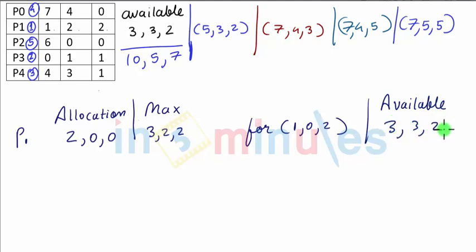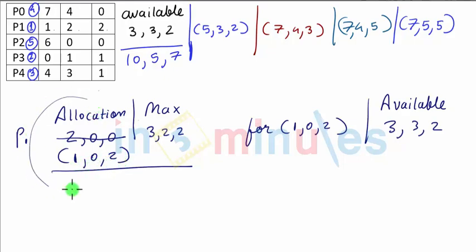Suppose P1 arrives with the request of 1, 0, 2; most of us would understand it this way, but it would work in this manner, that P1 would now require 1, 0, 2 instead of 1, 2, 2. So obviously, the allocation and the need matrix would change.